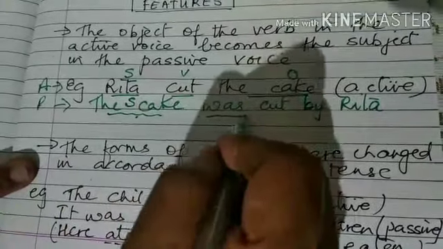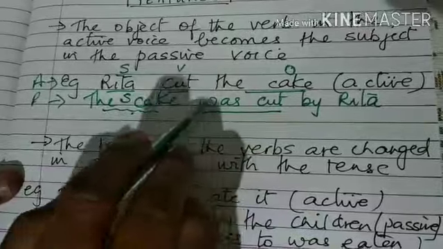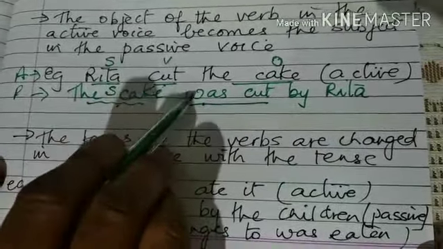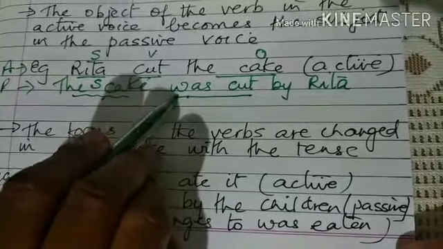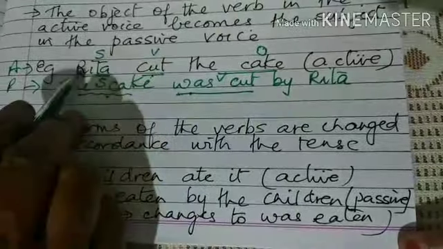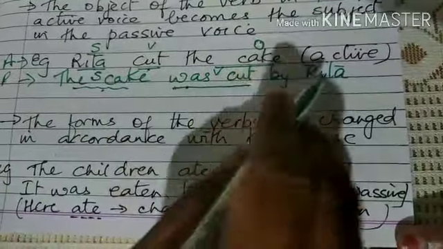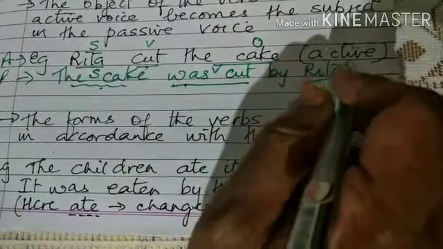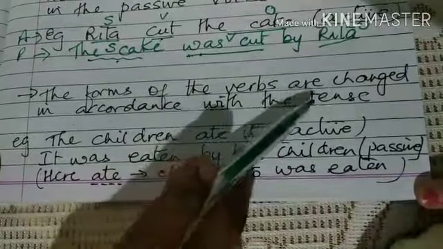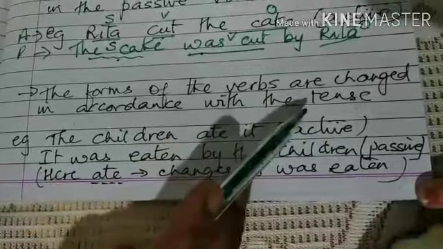The verb remains in the same place, but what do we add here? Since Rita cut the cake, this is past tense. So what indicates past? Was. The word was, and so this is the verb. And Rita, which is the active subject, becomes here the passive object in the passive voice. So the forms of the verbs are changed in accordance with the tense.